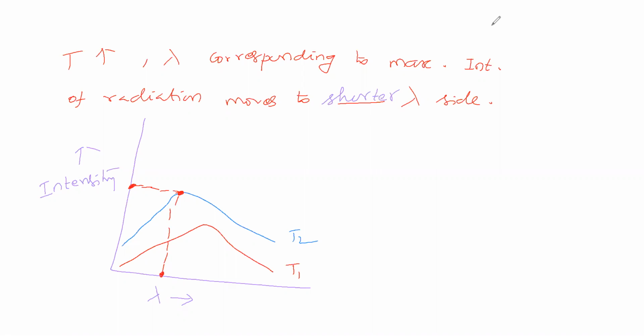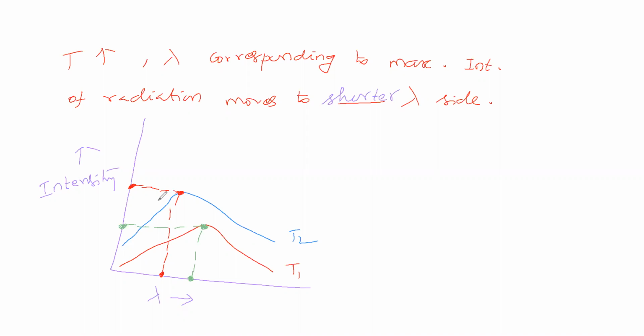Now for T1, maximum intensity of radiation, corresponding wavelength is this much. Okay, this is about black body radiation.